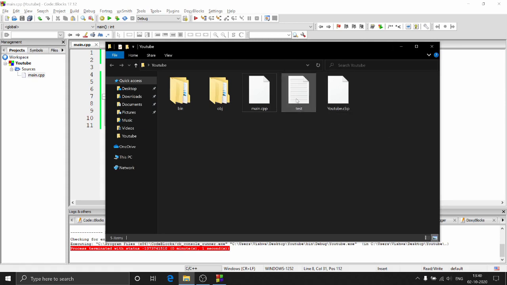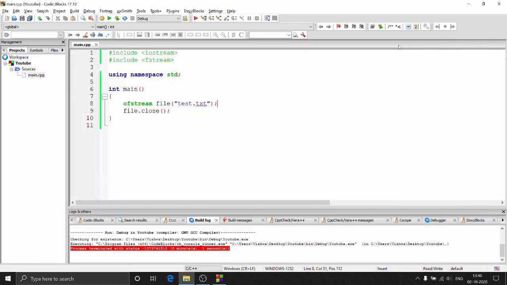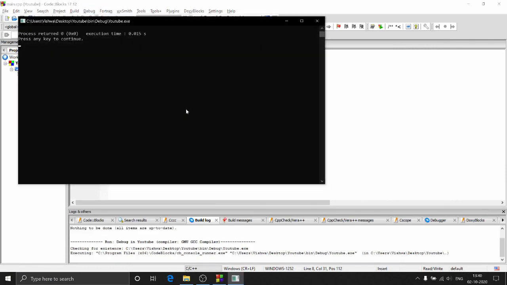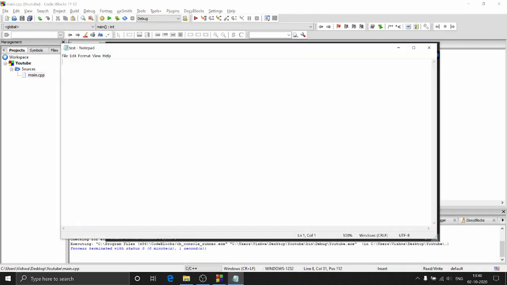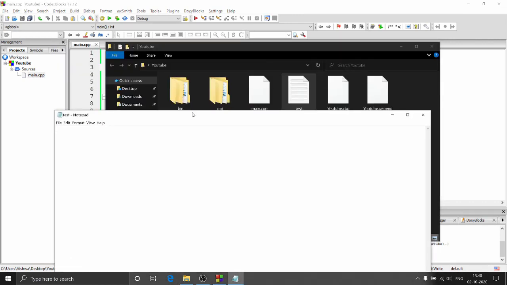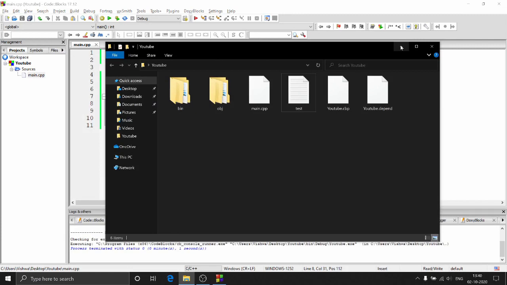So if I write something over here, something like "this is a test", save that, close that, and run this again. If I go back here and open up test, you can see it's blank, it's gone, right? So that is what happens when you open a file. I'll tell you how to save the previous contents, but for now let's just talk about creating a file.